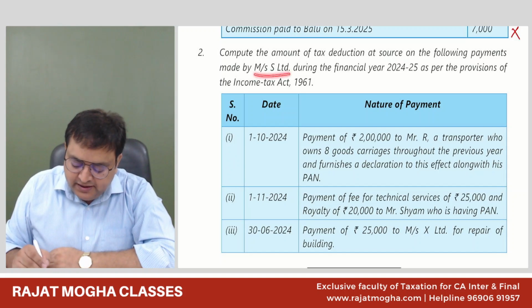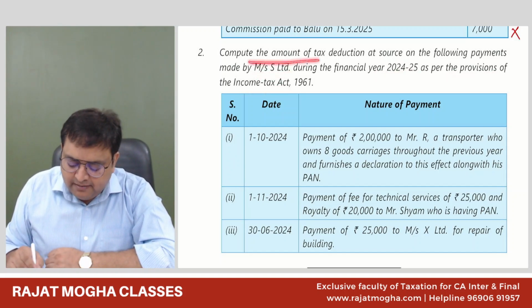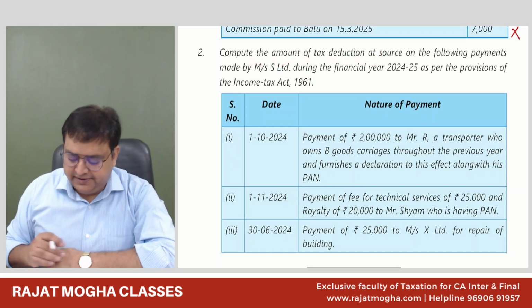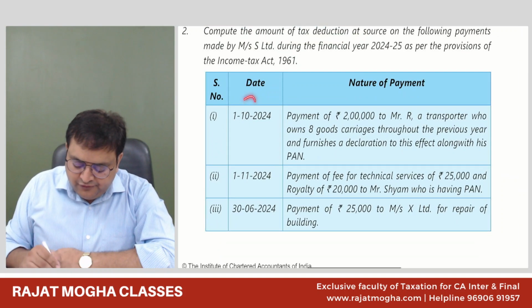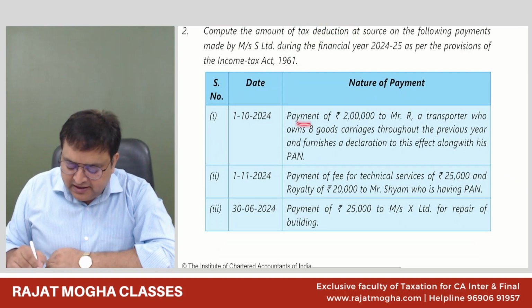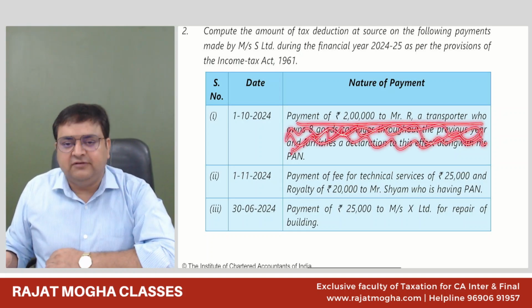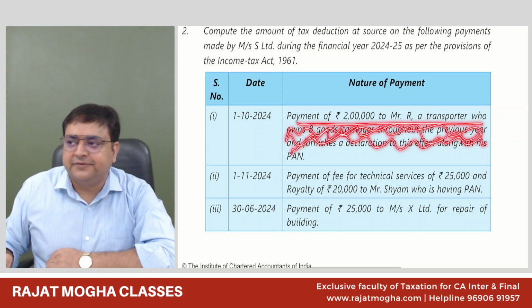So you are a company. During the financial year, as per the provisions of the Income Tax Act, please compute the amount of TDS. So here we have to compute how much TDS will be deducted. On 1/10/2024, they are making a payment of 2 lakh to a transporter. Forget about everything. Please tell me under which section, what do you think? Try to recall the section under which we deduct TDS for a transporter.